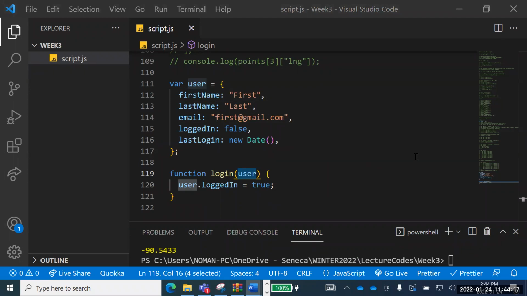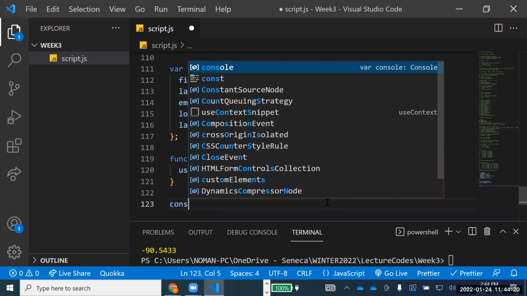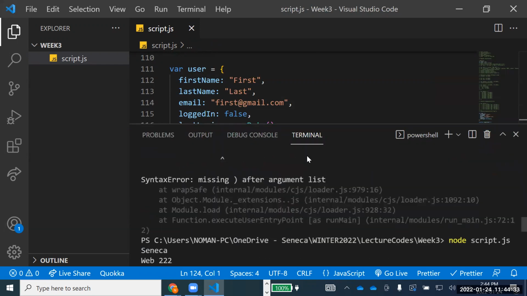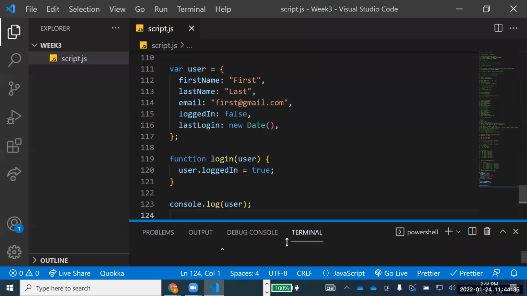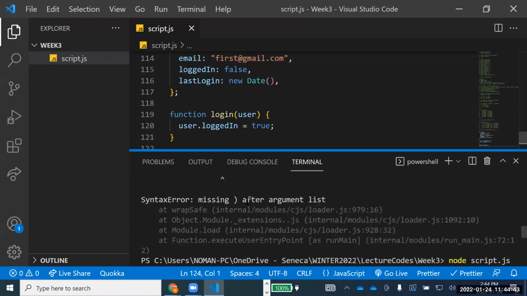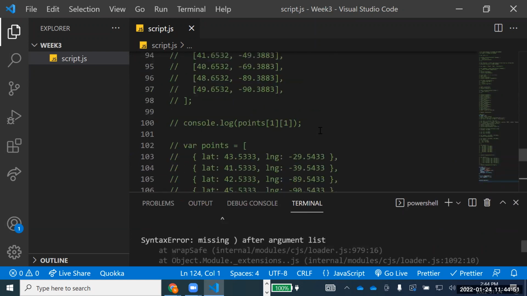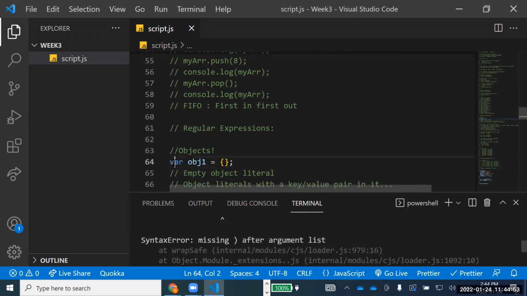And what I'll do is, if I come over here and say console.log, I just print this user first of all. Now let's see how it will come out. Oh, there is some error. I have missed something. Bracket missing after argument list. I am missing a bracket after the argument list. Is there anything here? No.